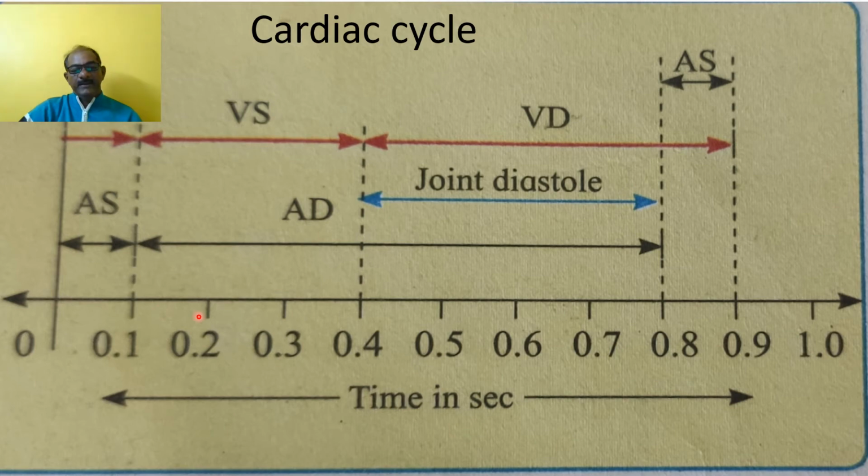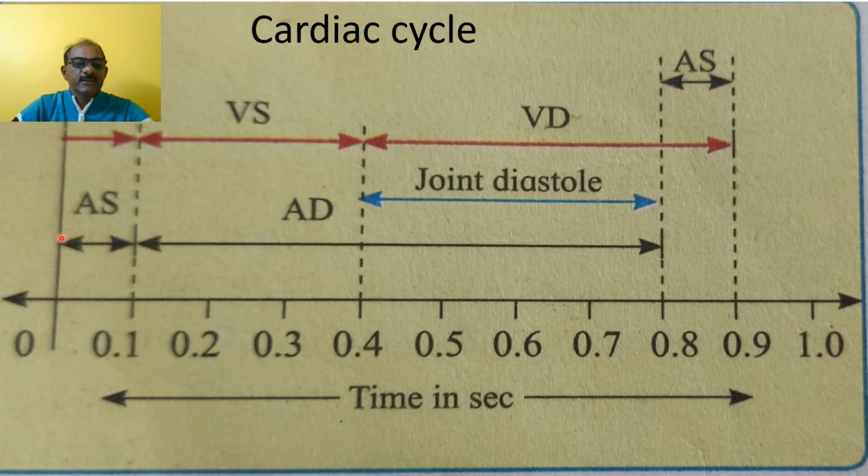It occurs with the auricular systole. AS means auricular systole, VS means ventricular systole, AD means auricular diastole, VD means ventricular diastole, and then the joint diastole, followed again by auricular systole. The cycle runs again.